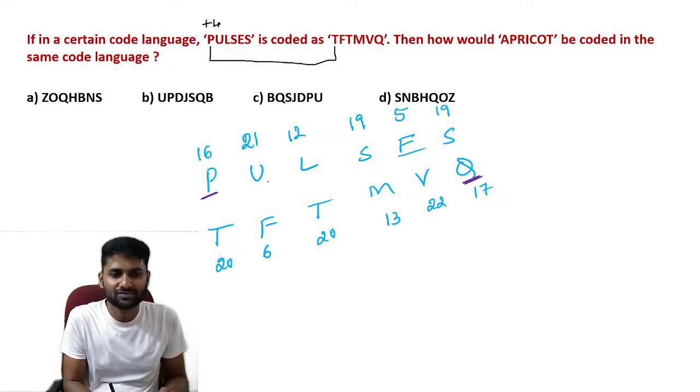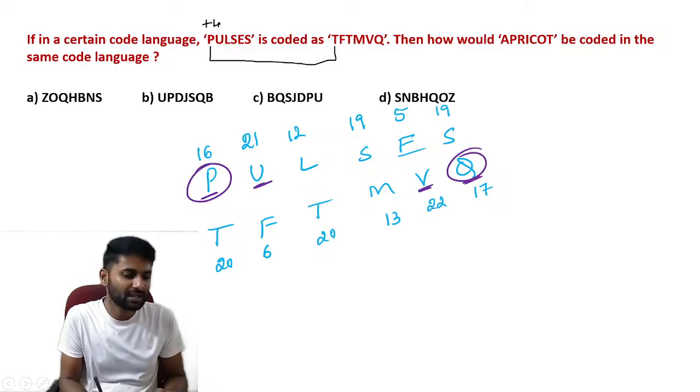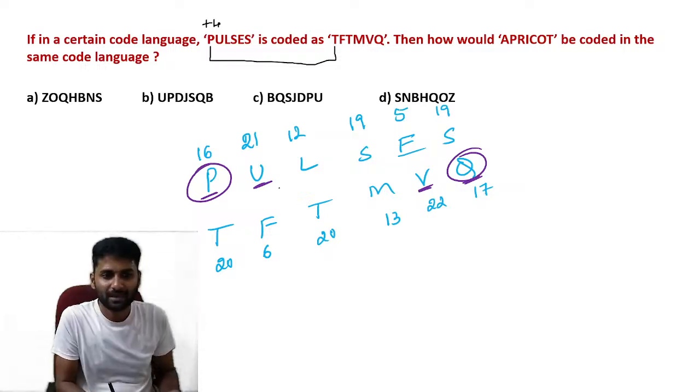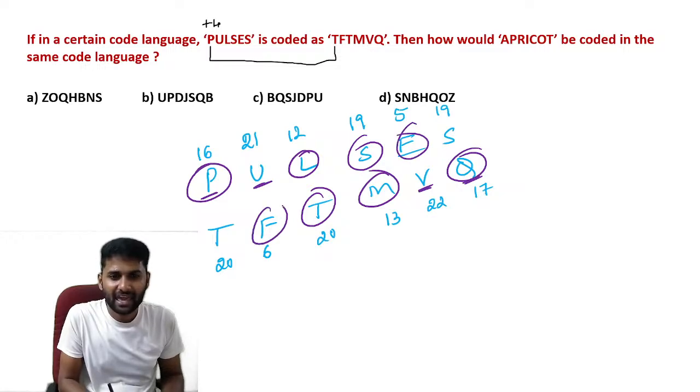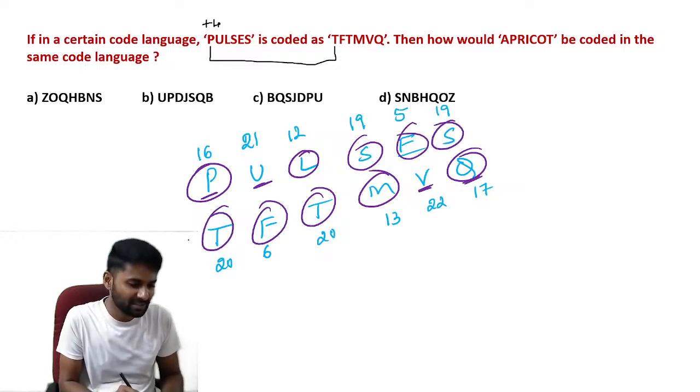P becomes Q, plus 1. U becomes V. So every time they consider the first letter to the last letter, plus 1. Again, L becomes M, S becomes T, E becomes F, S becomes T. So this is your answer.